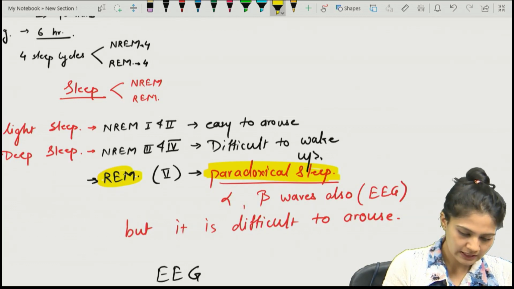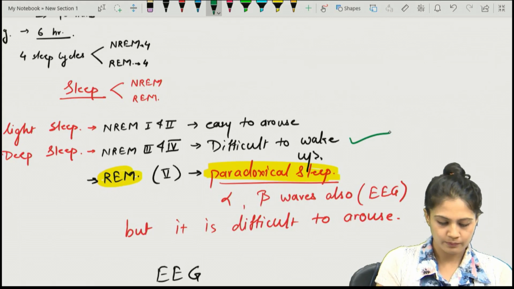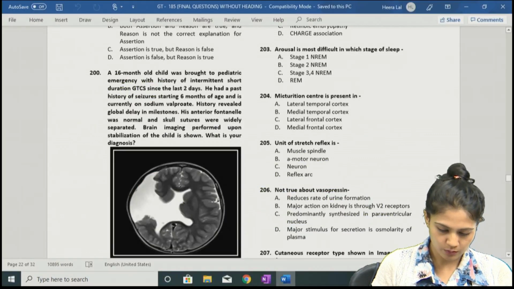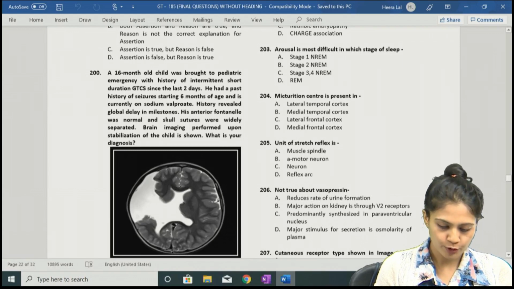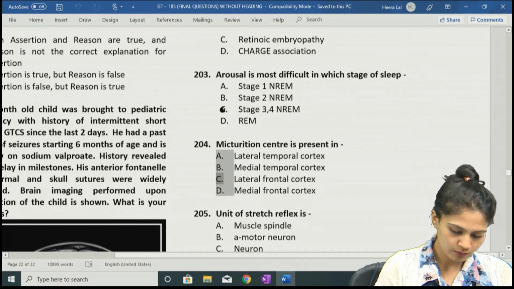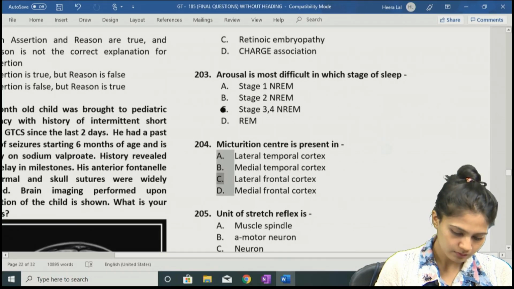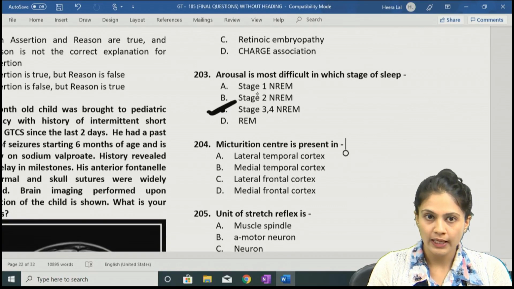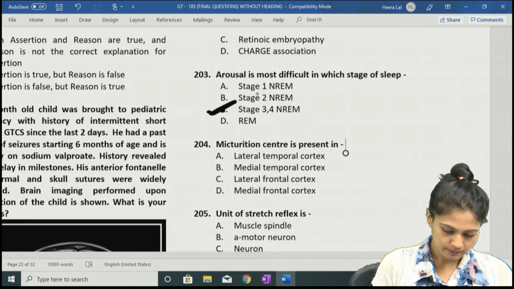So out of these two, if we have to choose, we will go for NREM 3 and 4. So option C will be our answer, NREM 3 and 4. So the answer of question number 203 is C, right?